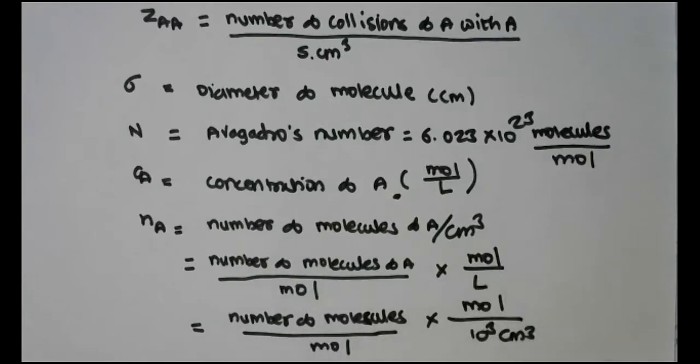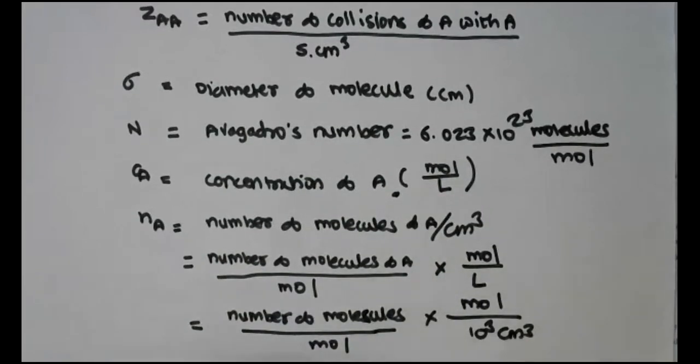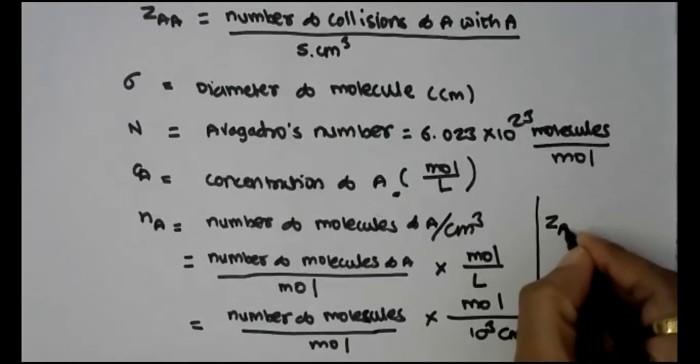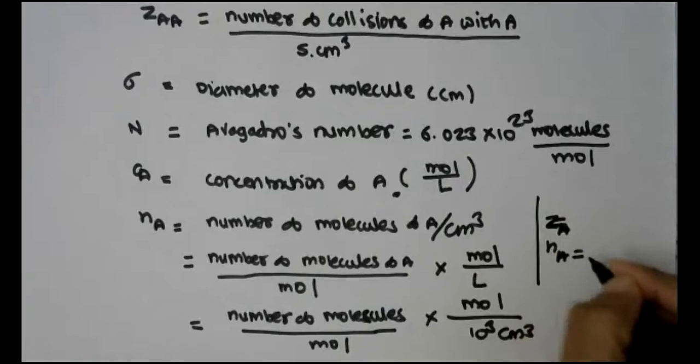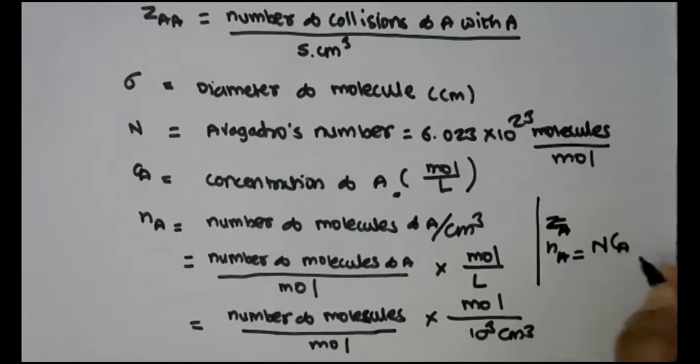And mole per liter is nothing but the concentration, and therefore we may express this Na as NCA divided by 10 raised to 3.